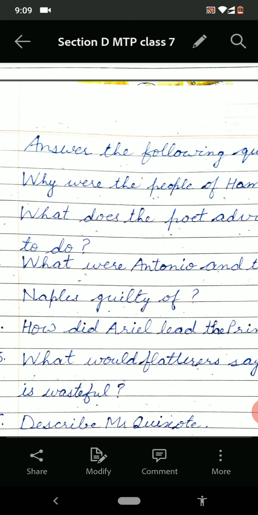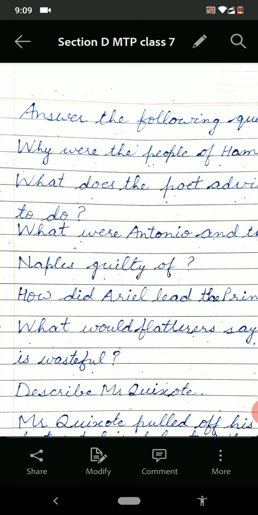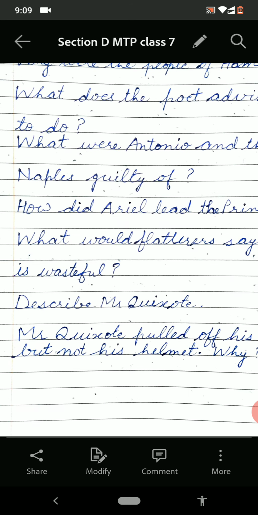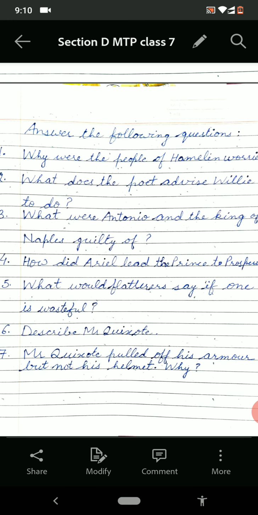What were Antonio and the king of Naples guilty of? They were guilty of robbing the Duke of Milan. Then, how did Ariel lead the prince to Prospero? Ariel led the prince to Prospero by singing a song.